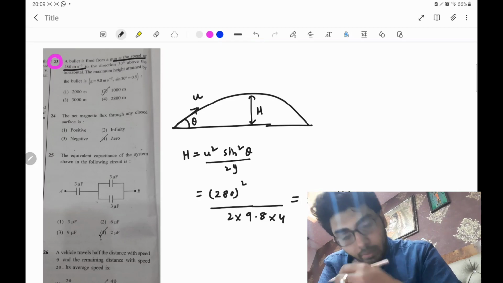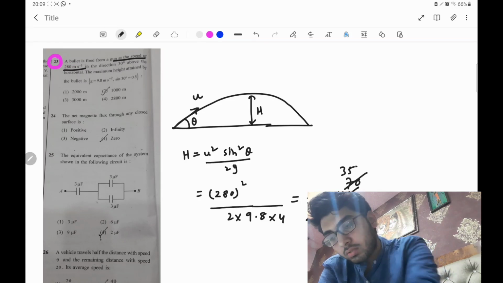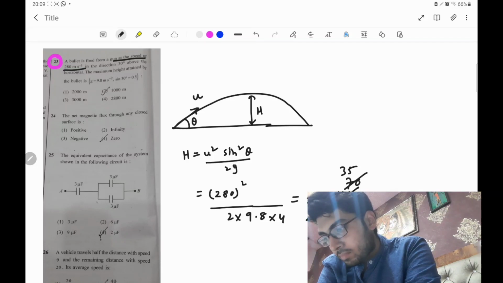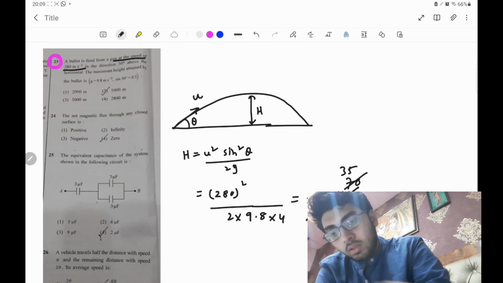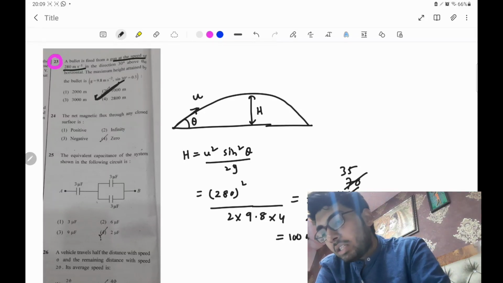So this is coming out to be 1000 meter. Okay, so the correct option is 1000 meter. Clear? So this is very simple. Now come to the next question.